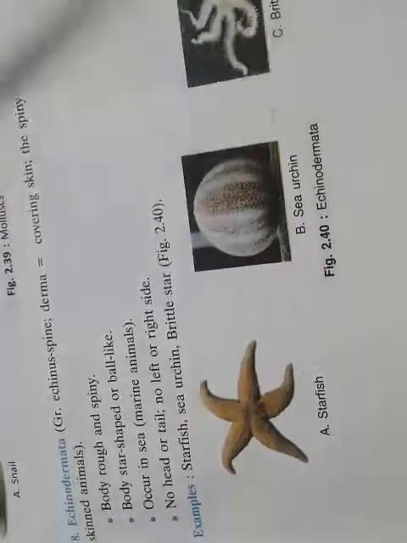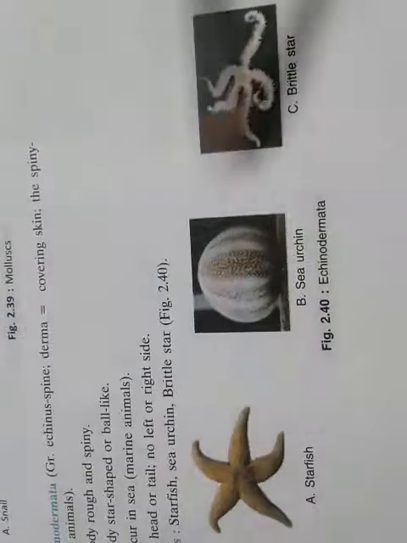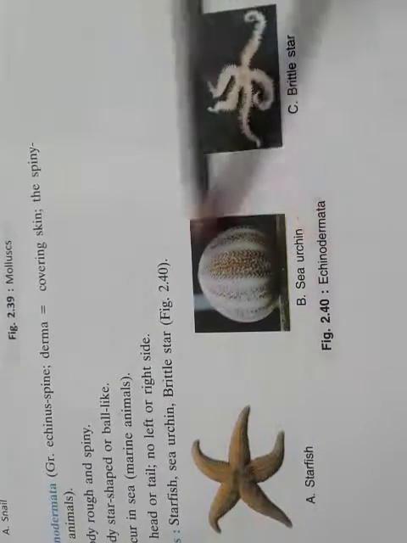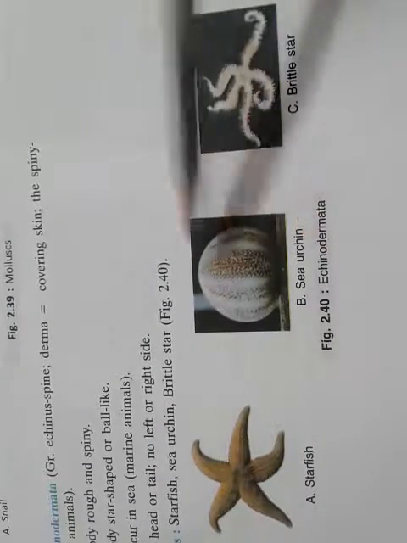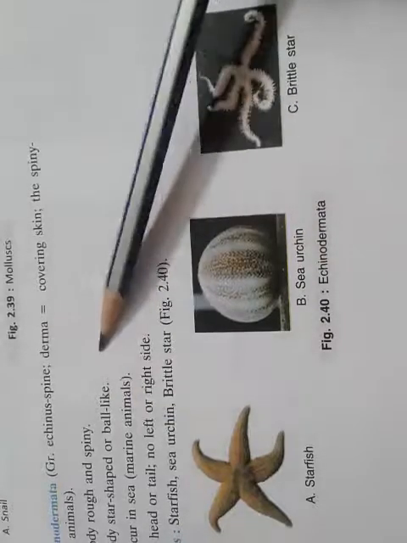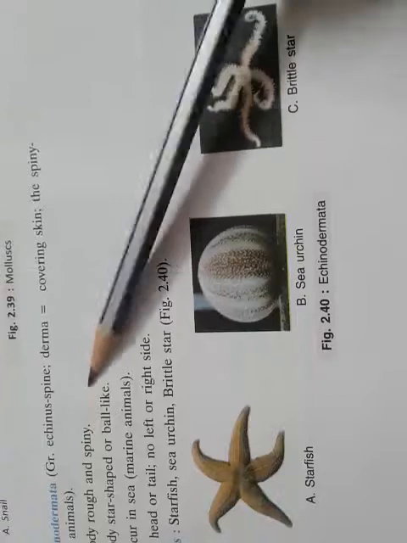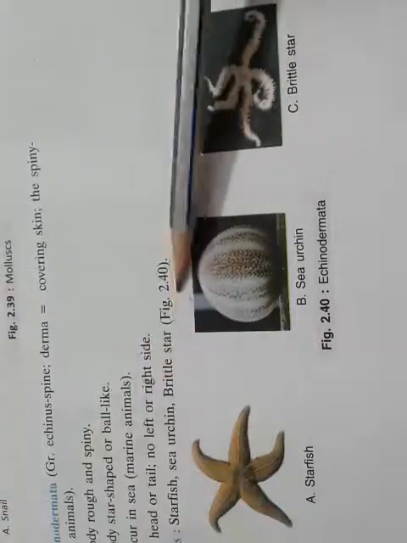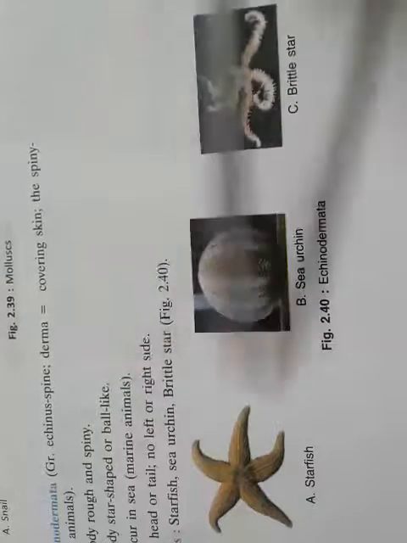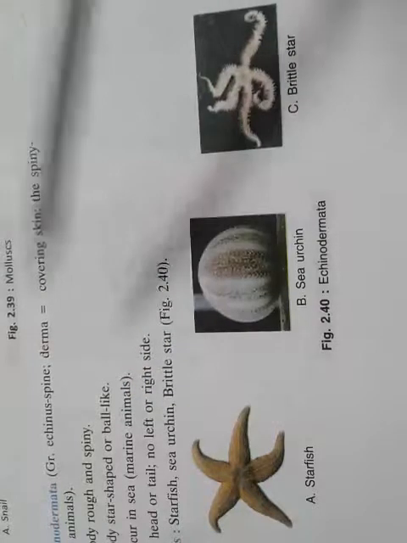Basically, this is a starfish, and this is a brittle star, all are examples. Your sea urchin is an example of the round or ball-like shape. If you see these shapes very closely, these are the spiny-skinned animals. You can say there are some spikes in Echinodermata, and no head and no tail is present. So these are examples of Echinodermata, the spiny-skinned animals.